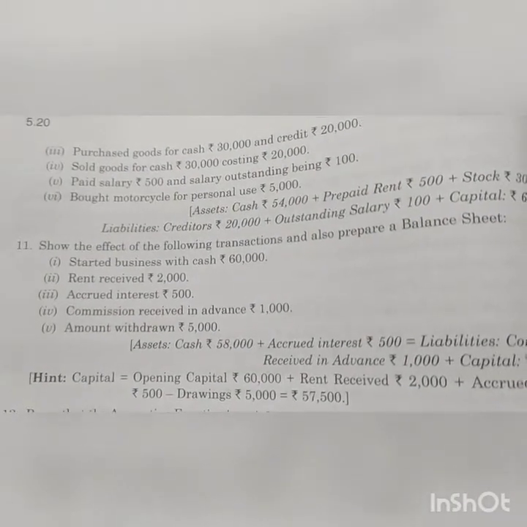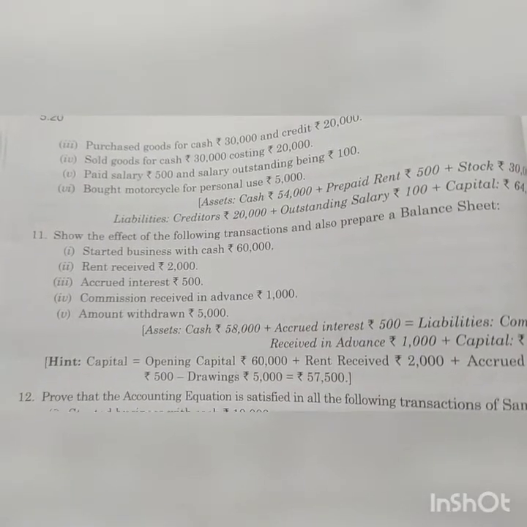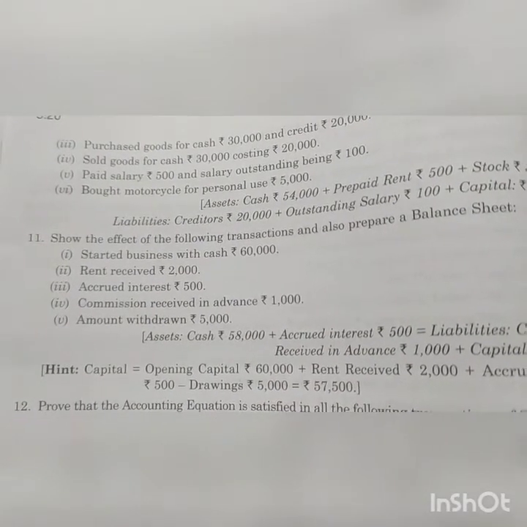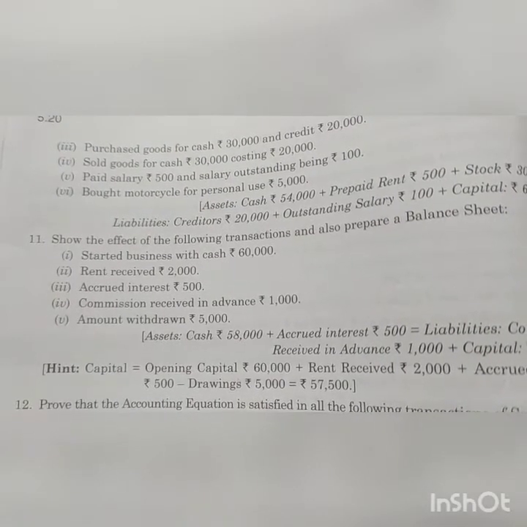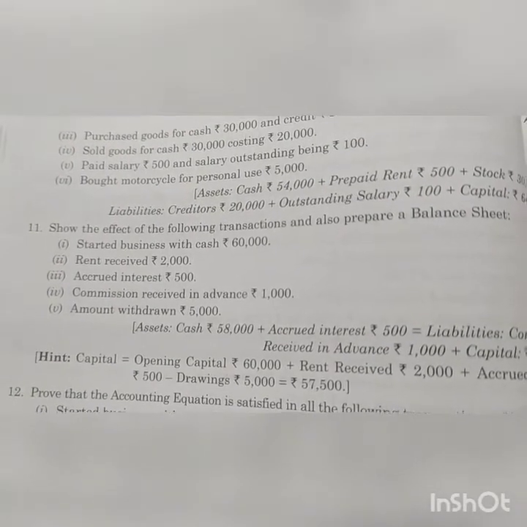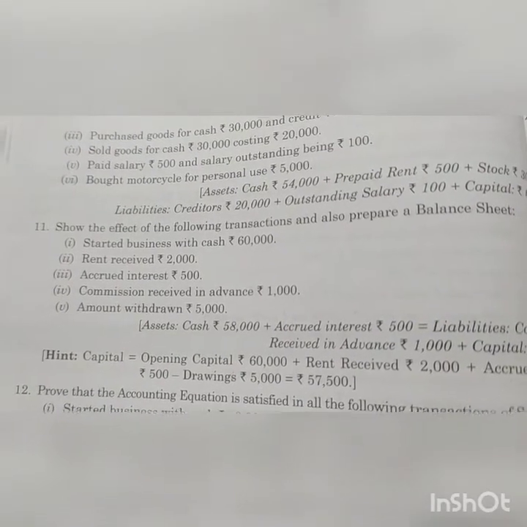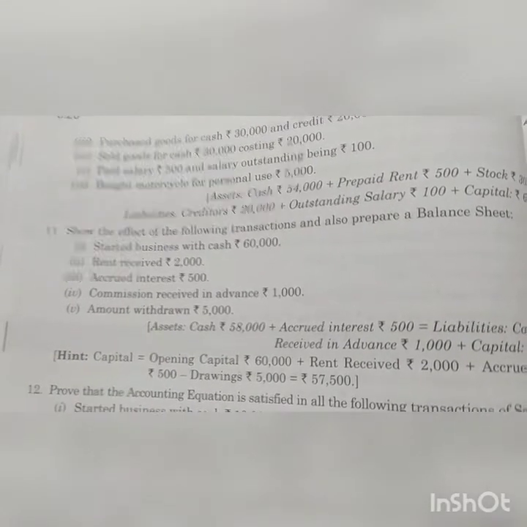Next is question number 11. Show the effect of the following transaction and also prepare balance sheet. Started business with cash rupees 60,000, rent received 2,000, accrued interest 500, commission received in advance 1,000, amount withdrawn 5,000 rupees.